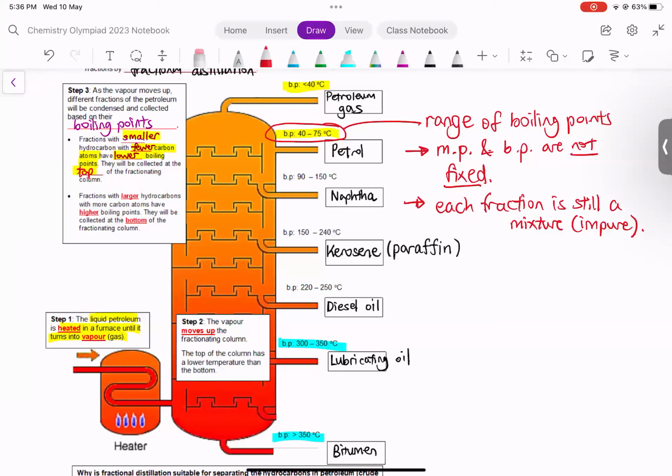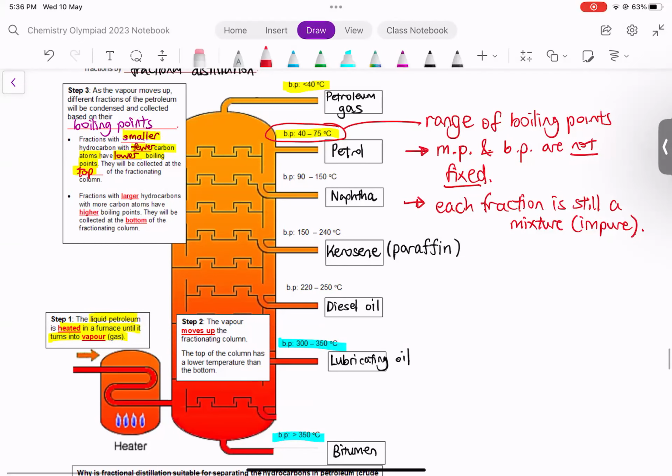For example, after you separate crude oil, you get petrol. Petrol is one of the fractions. Petrol is very useful. It can be sold as a fuel for cars. Similarly, kerosene is a fraction from the fractional distillation of crude oil. Kerosene can be sold as a fuel for aeroplanes, aircraft.